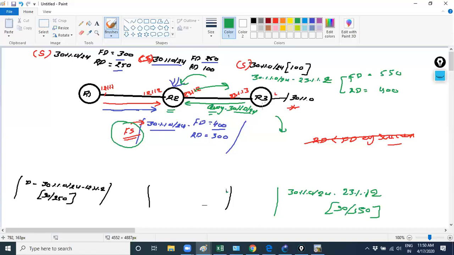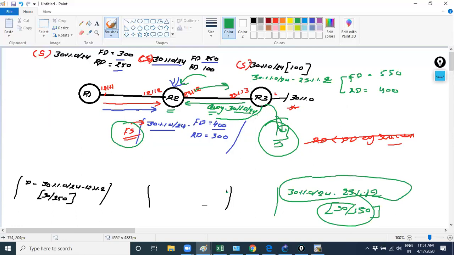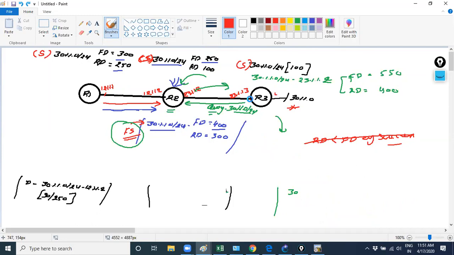Okay, now suppose a user wants to perform communication to 30. It will forward its data to R3, and R3 will check its routing table. It's coming via 23.1.1.2, so it will forward your data to whom? R2. R2 will check its routing table. It's receiving via R1. Again, it will forward to R2. Again, R1. Clear? So there is a chance to perform a loop. So the feasibility condition is used as a loop avoidance mechanism.